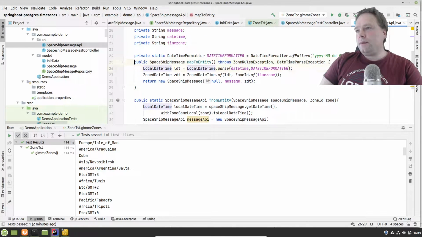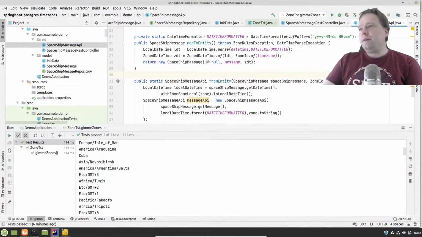So that is this method right here. Then we get the local date time right there, and then we want the zoned date time right here. I get that from this method right here, ZonedDateTime.of LDT, and then the zone ID, which is from the string right here. So that is converted from a string. So many exceptions can actually be thrown right here. We can get a zone rules exception. We can also get a DateTimeParseException if the format is not upheld.